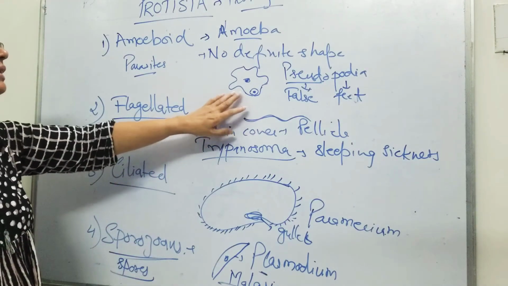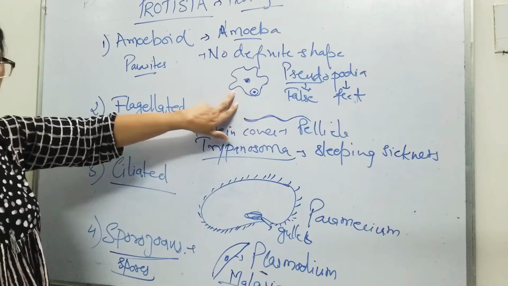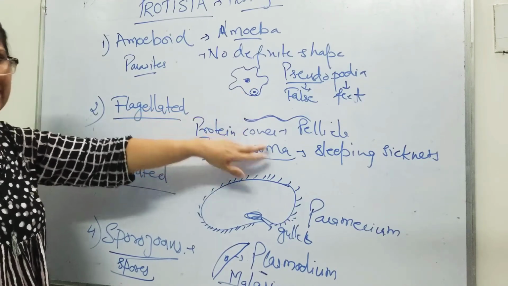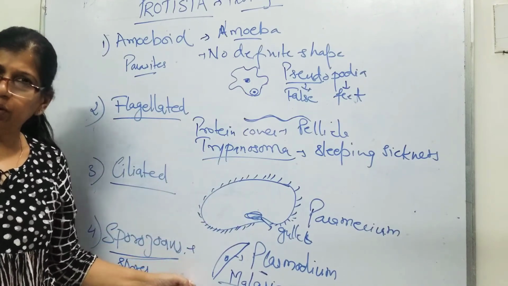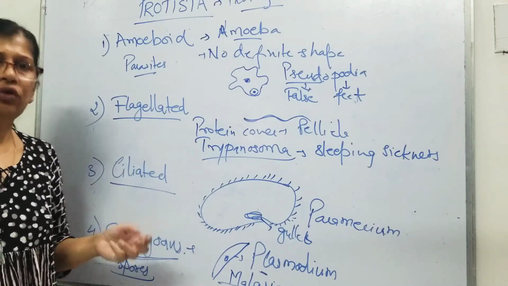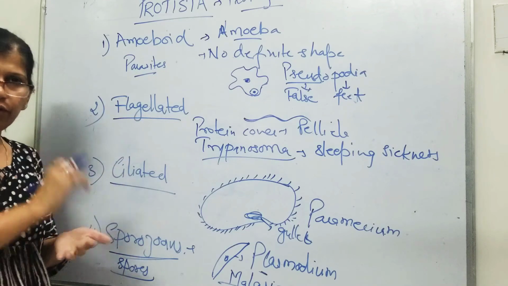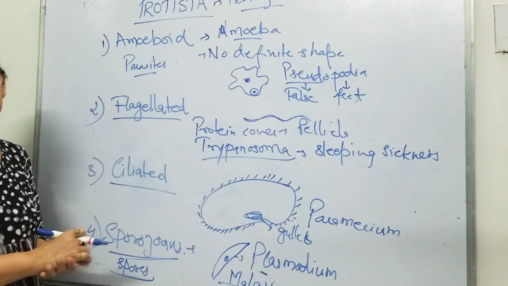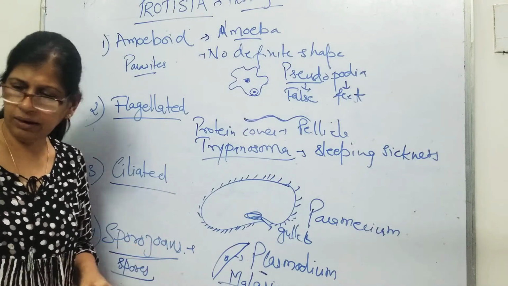The amoeboid did not have any covering or shape. The flagellates had a little bit of shape, with a pellicle. Here they have cilia, and here they have a spore in their life. You need to learn at least three distinguishing features, starting from their habitat, then mode of nutrition, the disease they cause, and their structure.